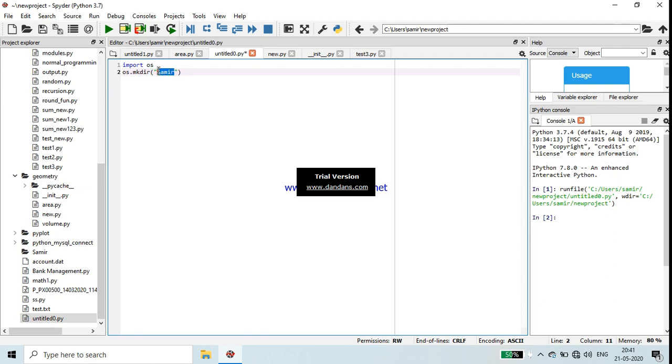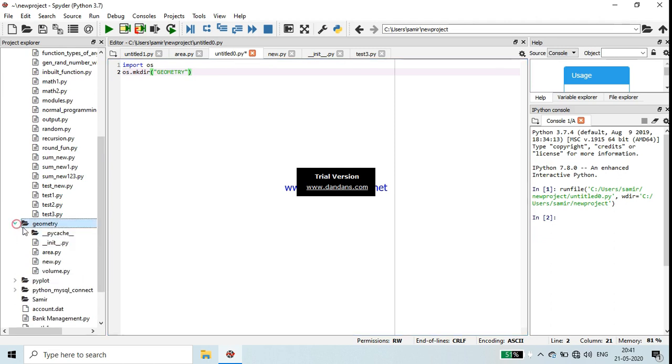Like if I am writing here, in place of some, geometry, then this geometry directory will be created like this. Here you can see the geometry directory. Geometry is the directory. This directory will be created. So when this directory is created, inside this directory we will create our different modules.